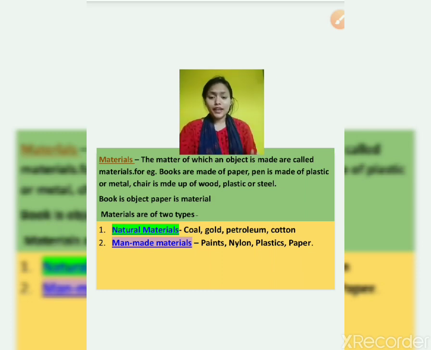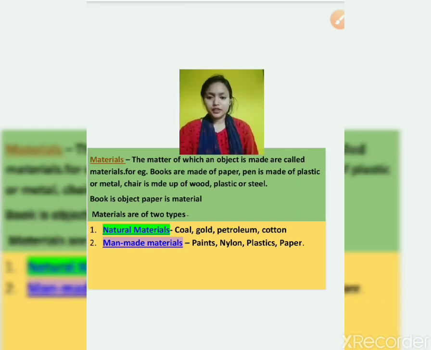An object can be made up of one or more than one material. As we can see, a plastic chair is totally made up of plastic. But our chairs, some are made up of wood, some of plastic, some of steel, some of a mixture of different materials.